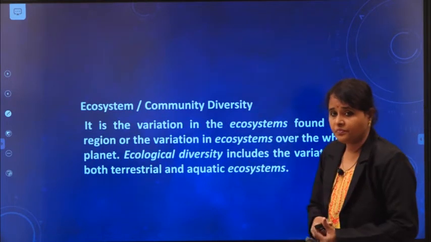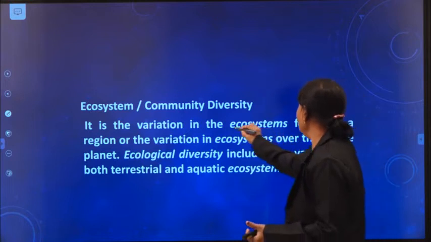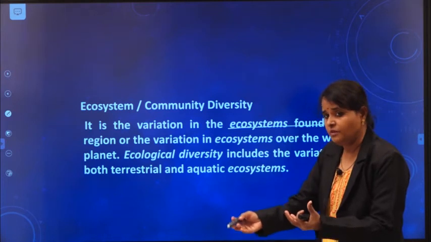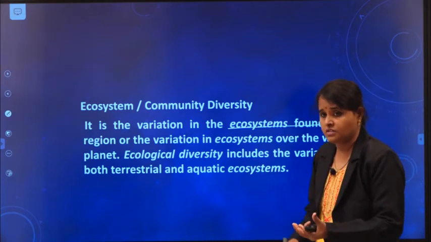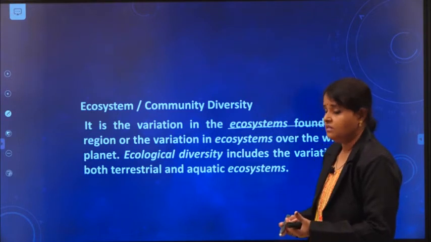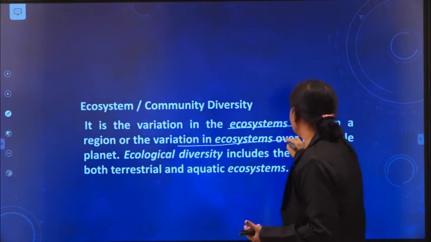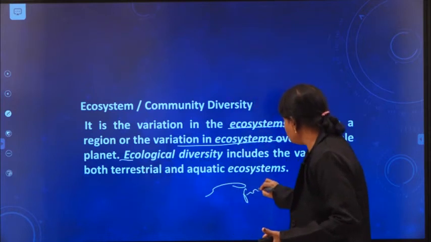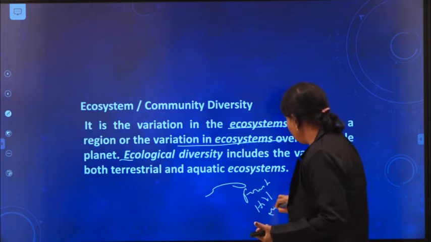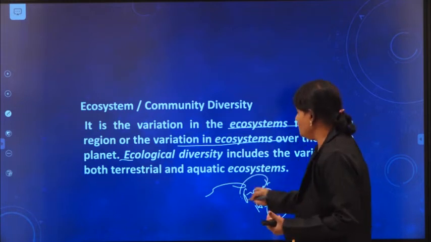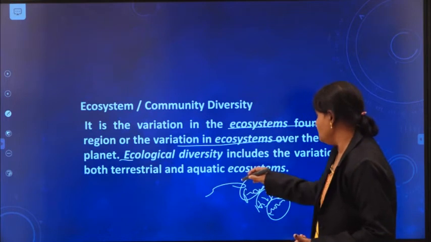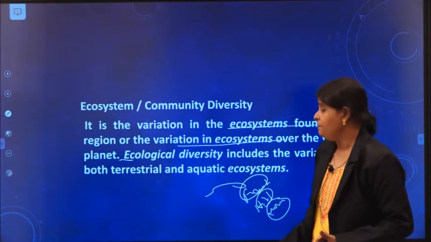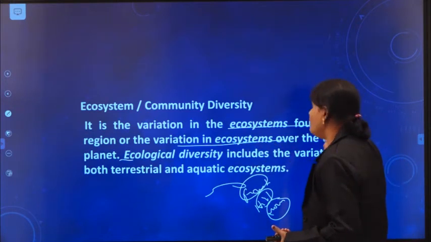I told you ecosystem diversity. Variation in ecosystems found in a region, in one particular place. I gave the example, forest. You can see the variation in the forest. You can see the variation in the ocean. Next are the variations in ecosystems over the whole planet. On earth, forest, hill, mountain, all are ecosystems only. We see the variation. Okay, so that's why we can say it is a variation in ecosystems found in a region or the variation in ecosystems over the whole planet.